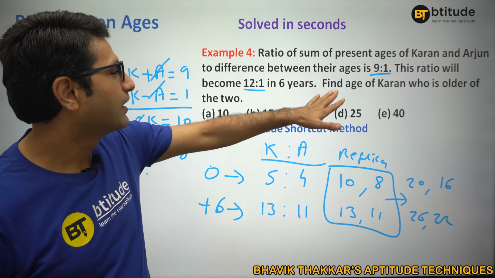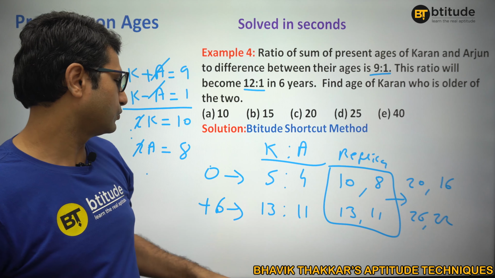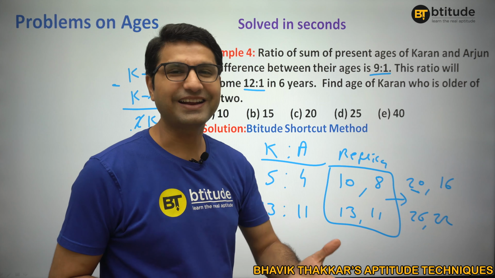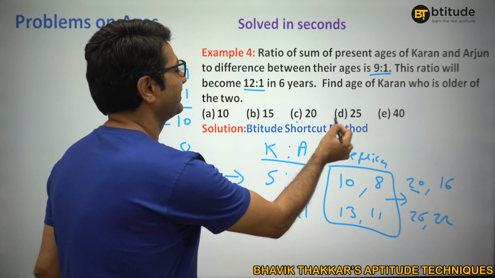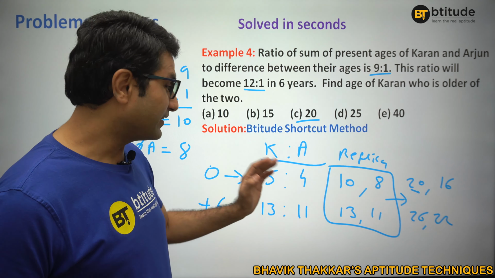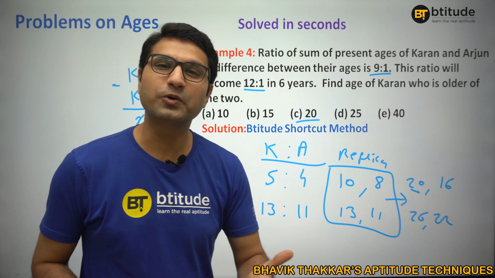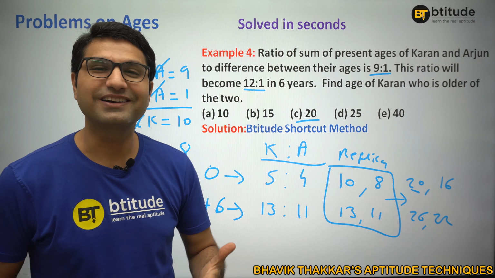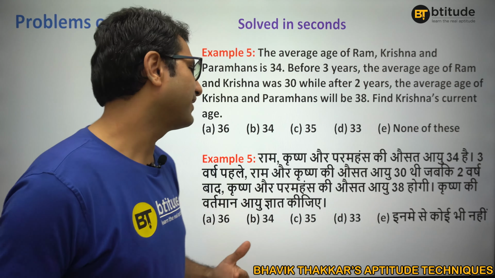What's the question? Find age of Karan, who is older of the two. 20. Right? Present age is 20. So there you go, right? So that's the combination of previous topics. If you know them, fine; if you don't know them, it's going to be really complicated. Fine. Let's have an idea about the next question.